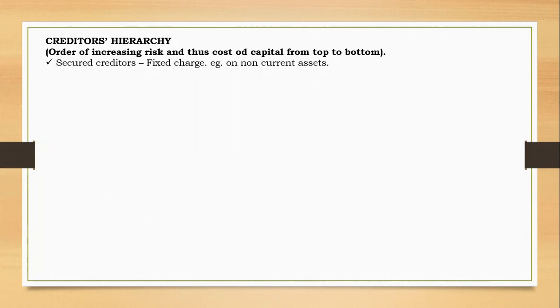On a fixed charge, let's say you have taken your plant or your equipment, and you have put it against the debt that you have taken. So it could be on a fixed charge, or it could be secured creditors on a floating charge. On a floating charge means that you have used assets like trade receivables to secure the loan. You know, trade receivables could be paid, you could receive them, you could use them. Maybe inventory, you're holding inventory, but you are not prevented